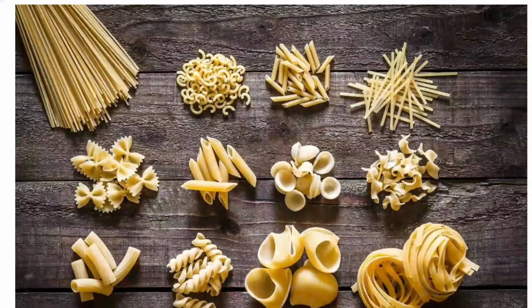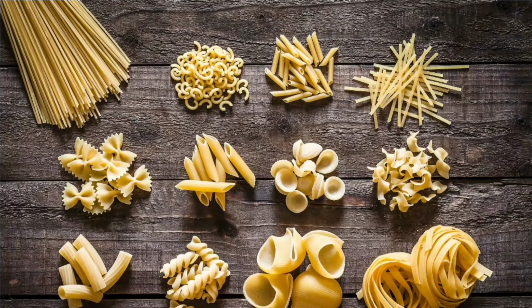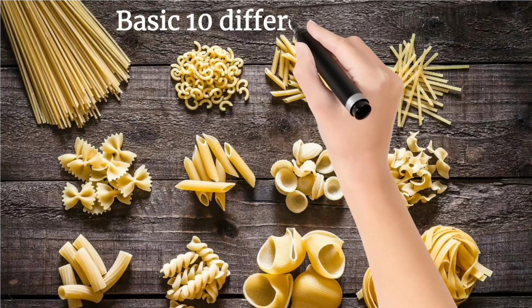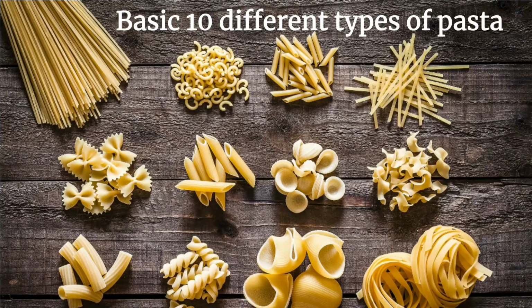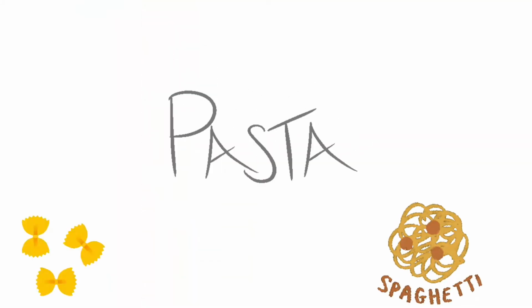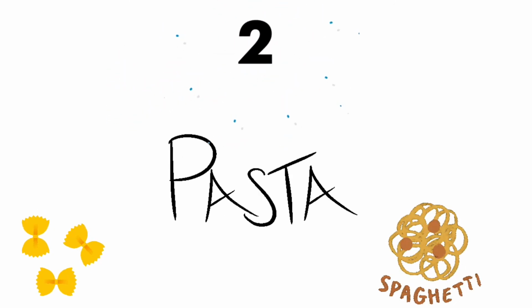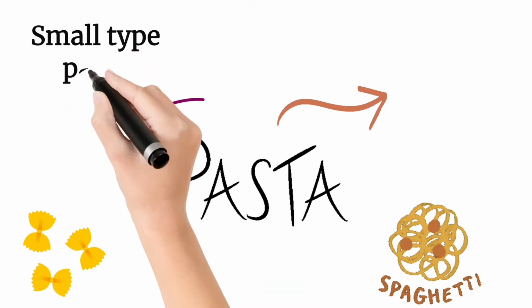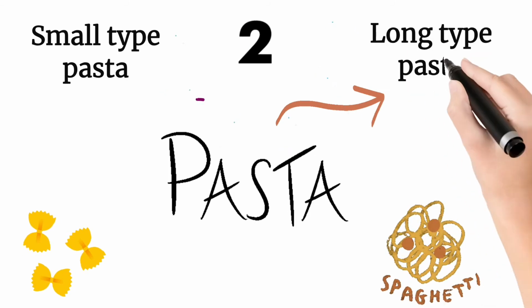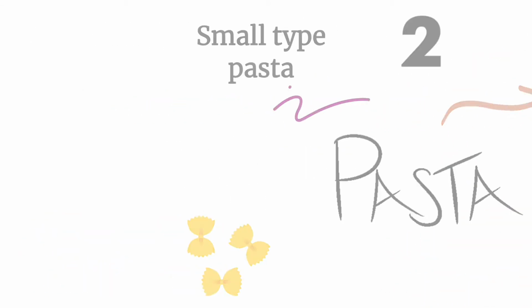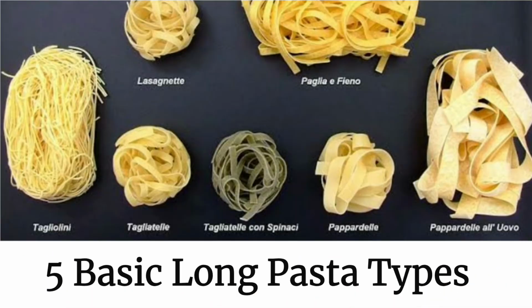There are so many types of pasta which we have seen in markets. Let's see the basic 10 different types of pasta. Pastas are classified into two, as per the size of the pasta. Let's see all of them. 1. Small type of pasta. 2. Long type of pasta. Let's see the 5 basic long pasta types first.